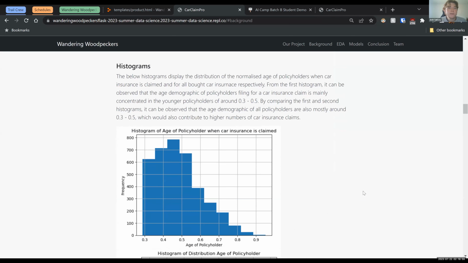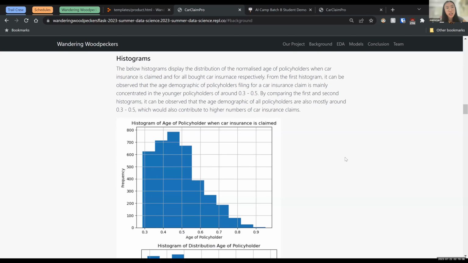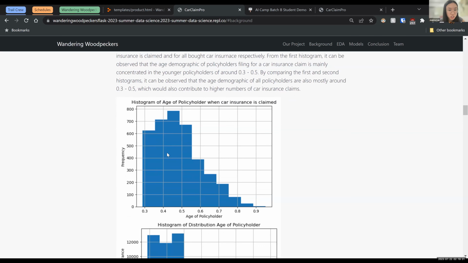Then moving on to some histograms. For our histogram, the first one we made shows the demographic of the policyholders that applied to claim car insurance, like the age of those car insurance holders that asked the car insurance company for money. We found that the age demographic is more concentrated in younger policyholders, around 0.3 to 0.5. So that means that younger policyholders have a higher chance of claiming car insurance.